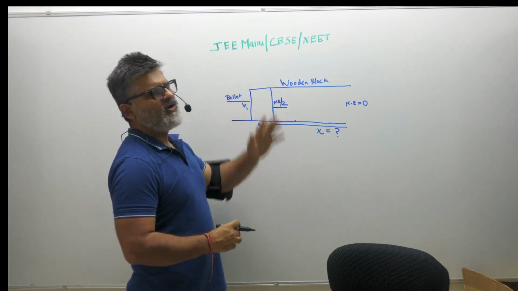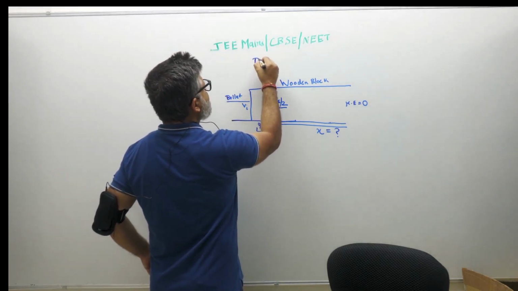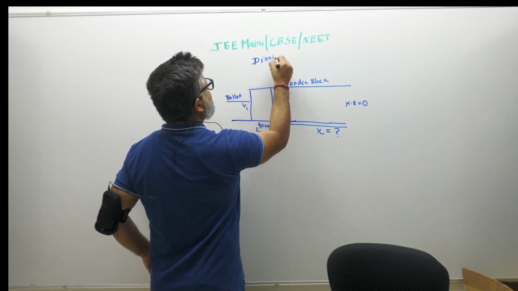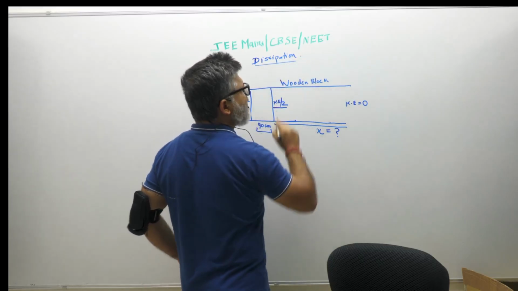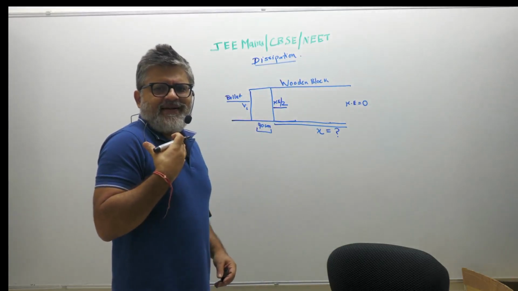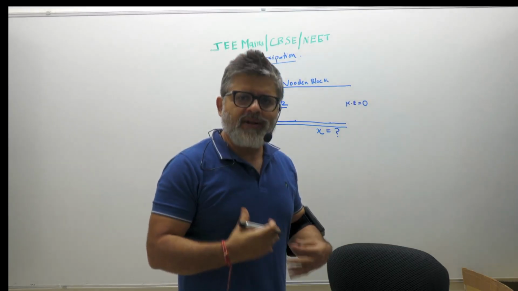Okay, so there is a loss, dissipation. So the word you will see is dissipation. This means the body's energy is getting used up to do work against something.